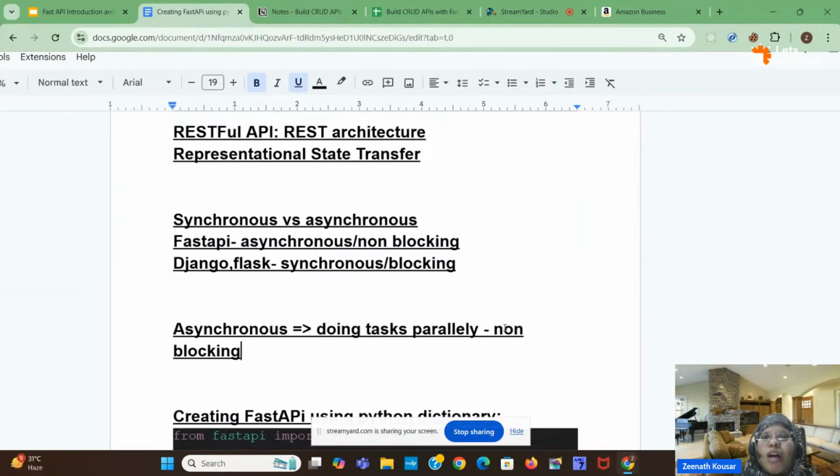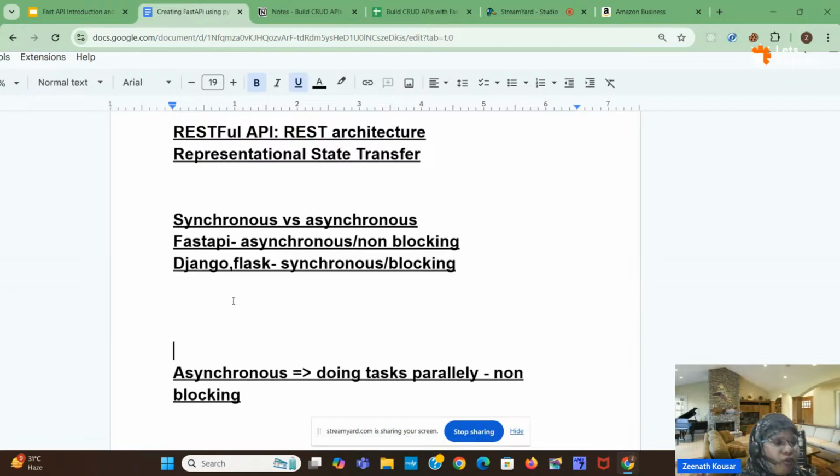In the same way, FastAPI also works like that. It can handle multiple requests at a time in an asynchronous way. While coming to Django and Flask, they are synchronous in nature. What do you mean by synchronous? Just the opposite of asynchronous. Synchronous means it will block one task, and until it completes, it doesn't go to another task.